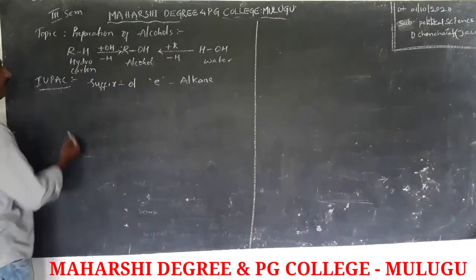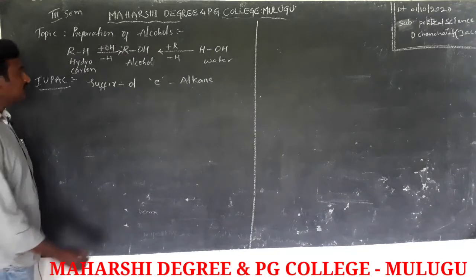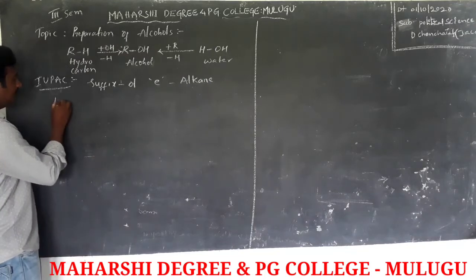And in the IUPAC nomenclature of alcohols, first, for example,